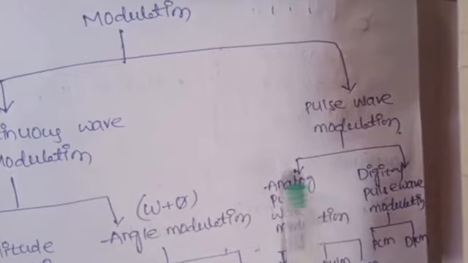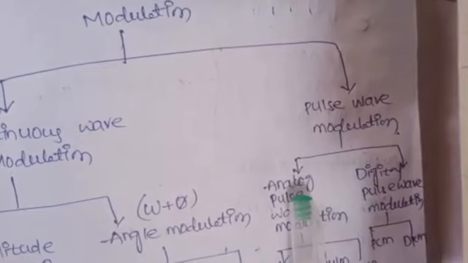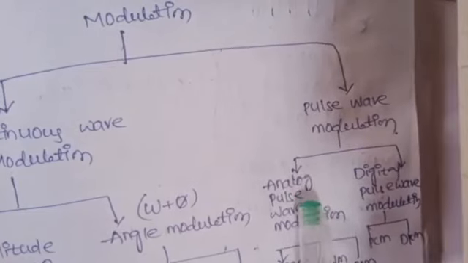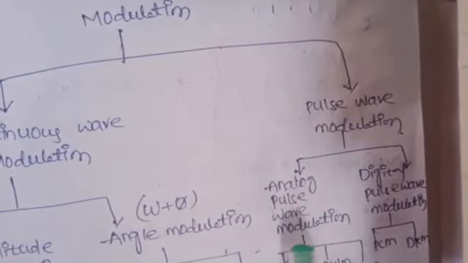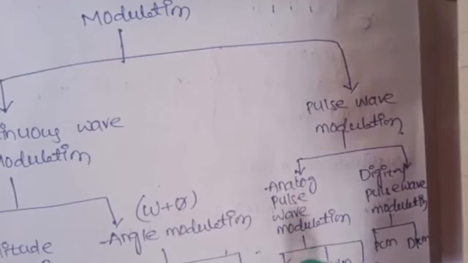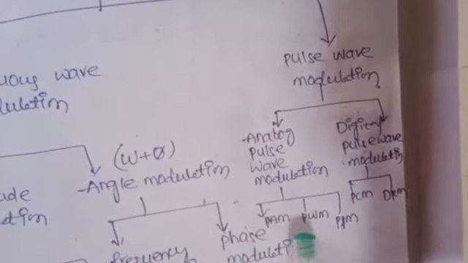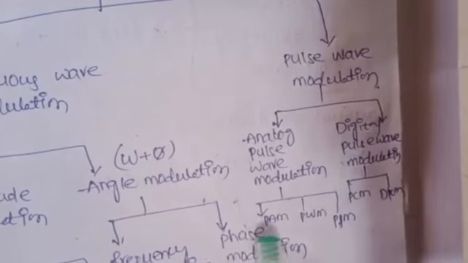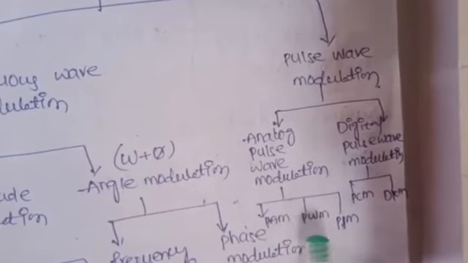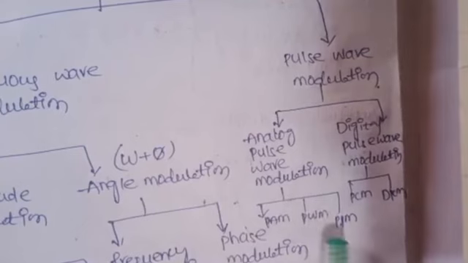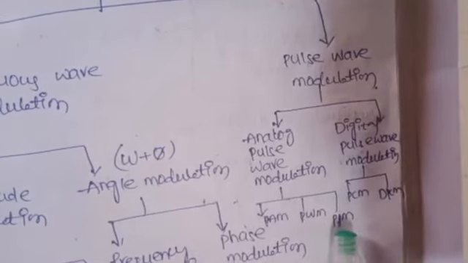Based on the characteristics of the pulse train carrier signal, analog pulse wave modulation is classified into three types, PAM, PWM, PPM. Pulse amplitude modulation, pulse width modulation and pulse position modulation.